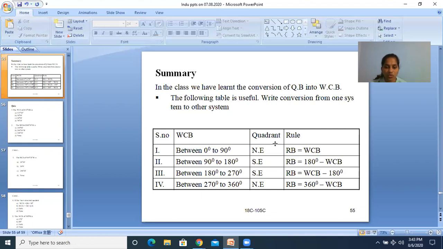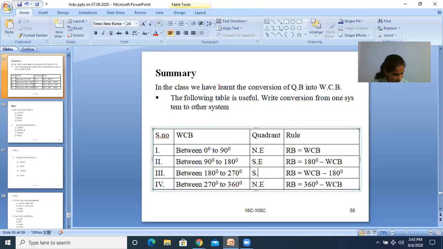Between 180 to 270 degrees, it is southwest, and the rule is RB is equal to WCB minus 180, then WCB is equal to 180 plus RB.